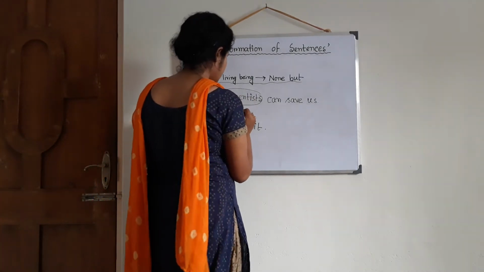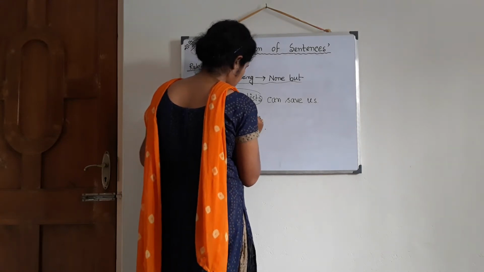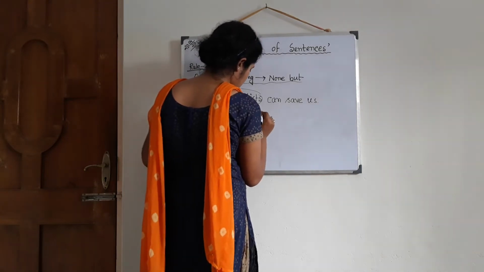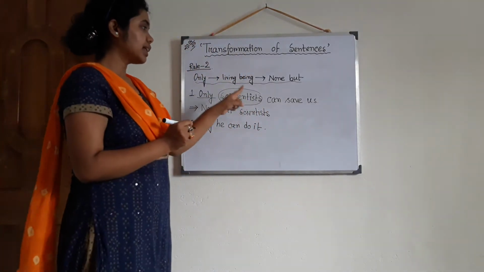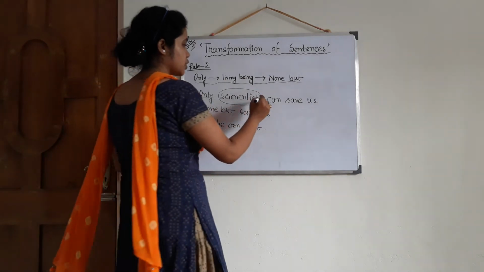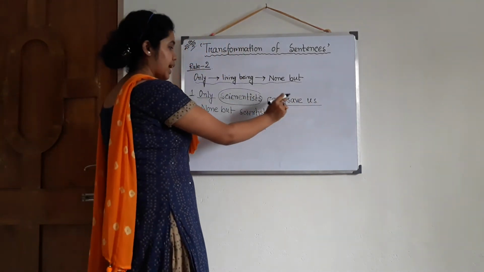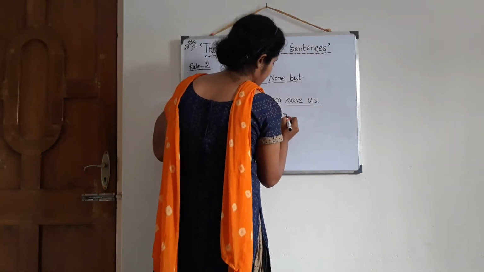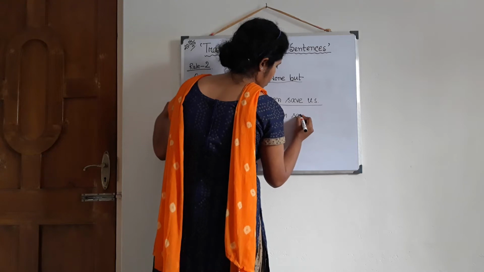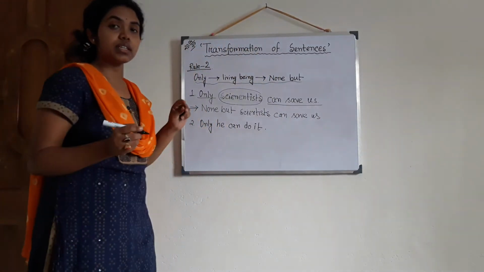Okay, none but, now the subject. Then the rest of the portion, which means this portion: can save us. None but scientists can save us.